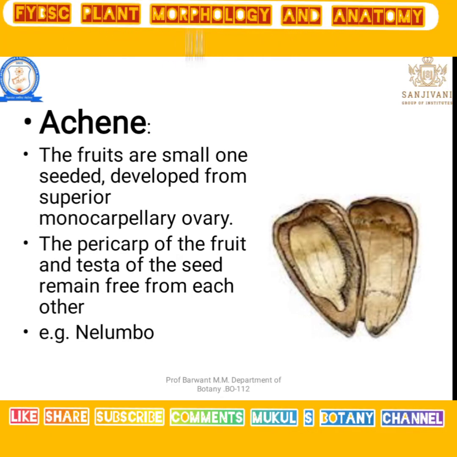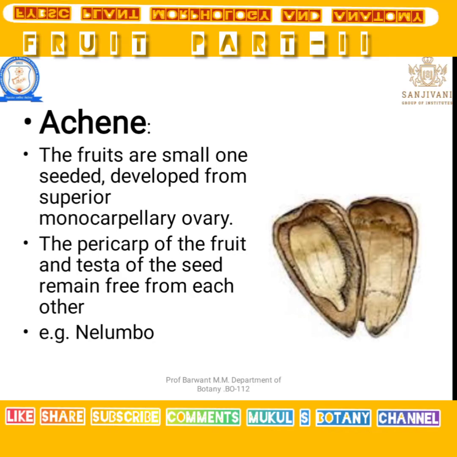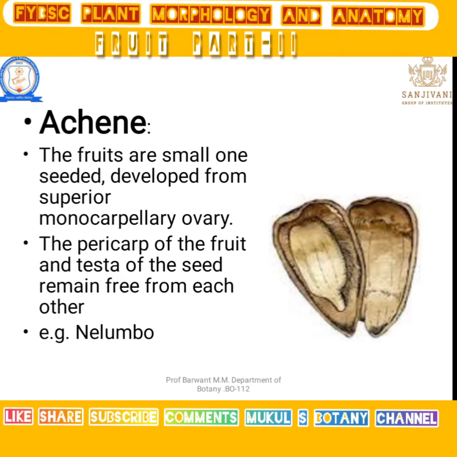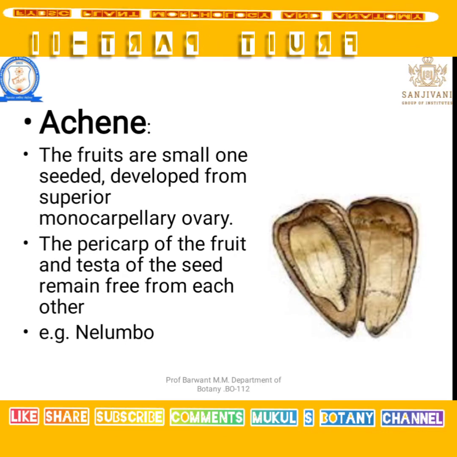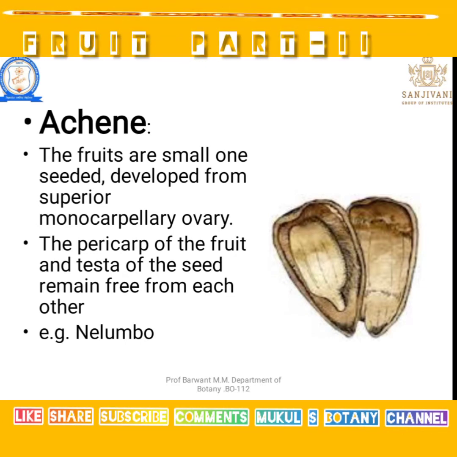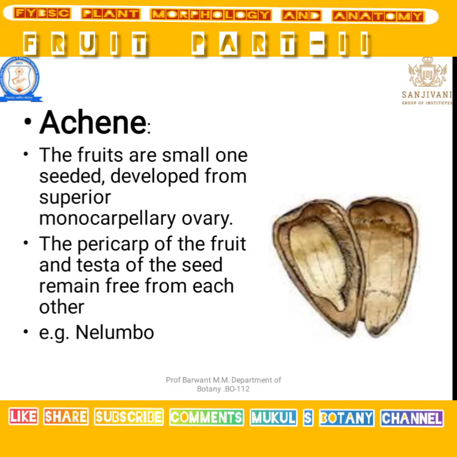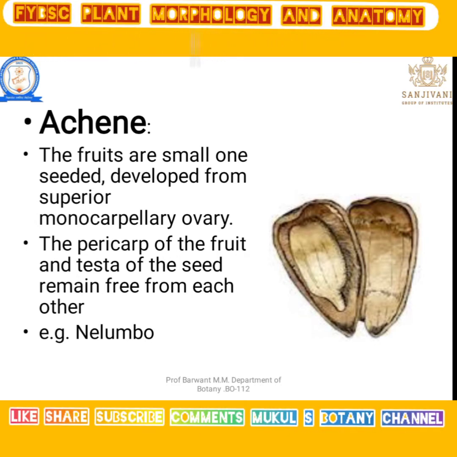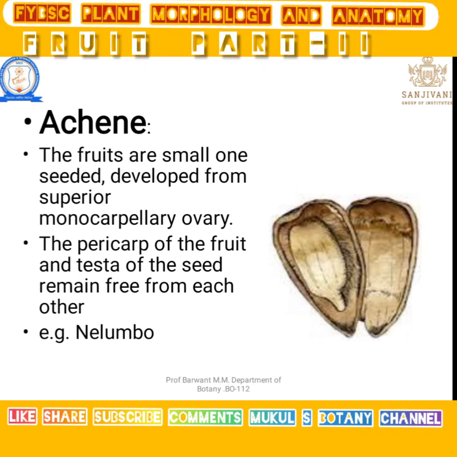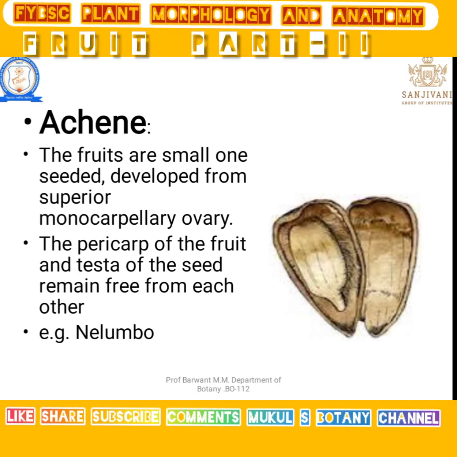The pericarp of the fruit and the testa of the seed remain free from each other. Let's see the seed and the fruit separate from each other. In that figure we can see there are two parts.